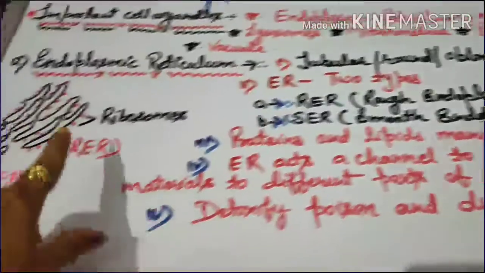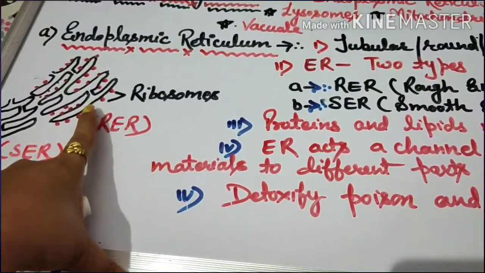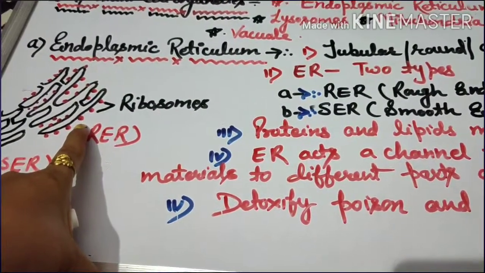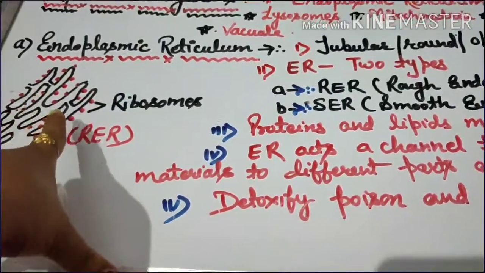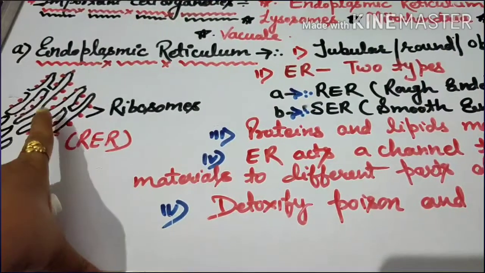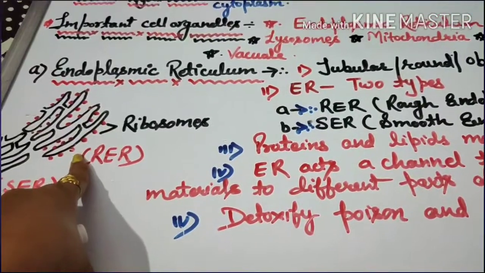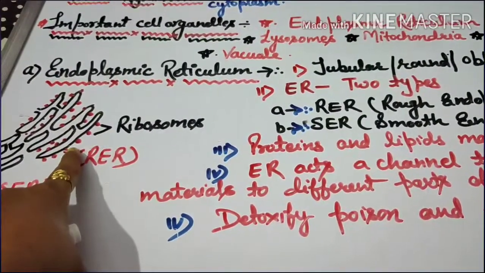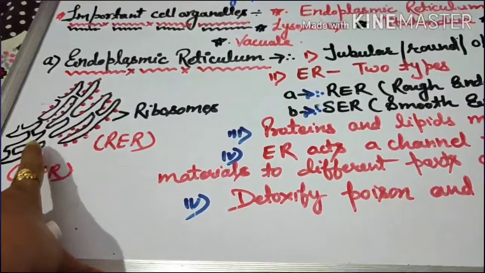You have seen this structure here. If you consider, this is a tube-like structure, and it is like several tube structures which are connected to each other. You can see here they are connected to each other. So this network is endoplasmic reticulum. Now these are called rough endoplasmic reticulum, and these are called smooth endoplasmic reticulum.